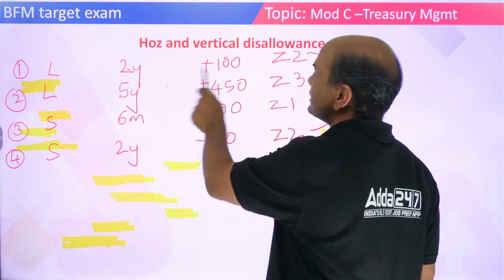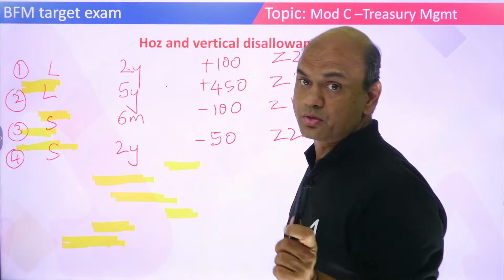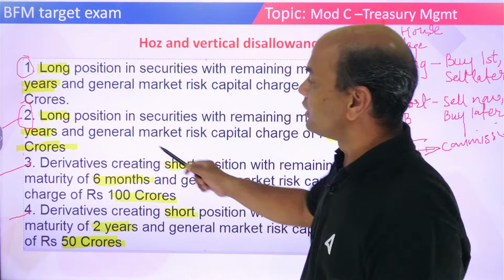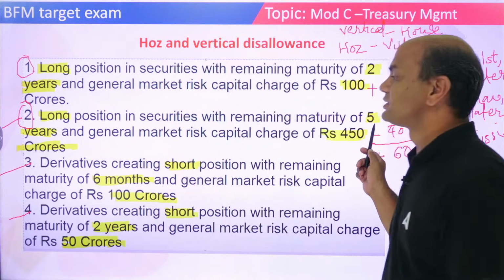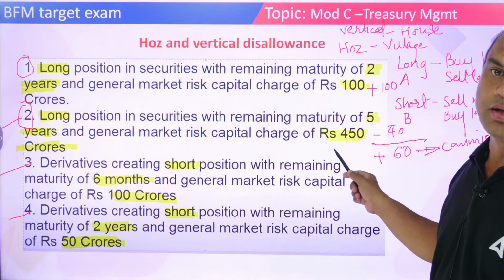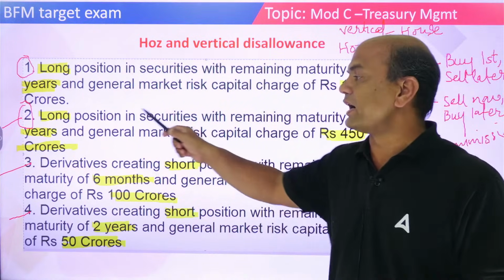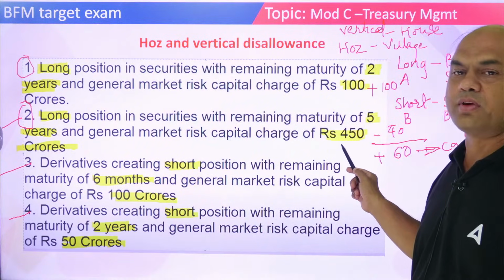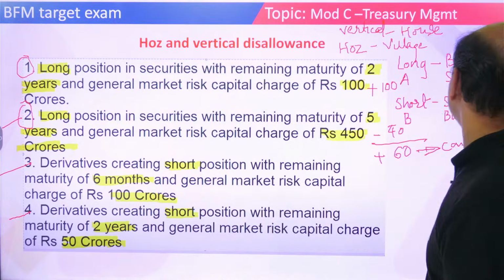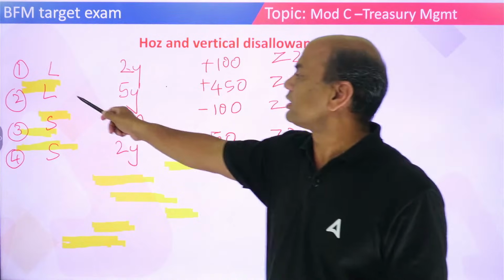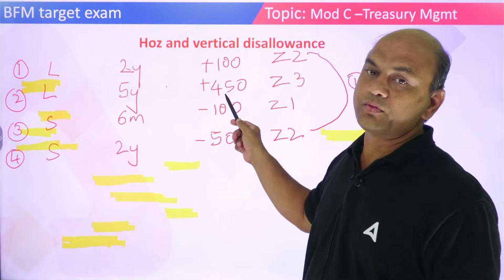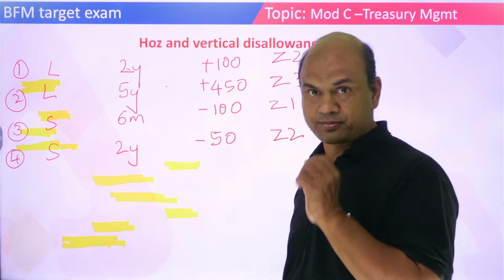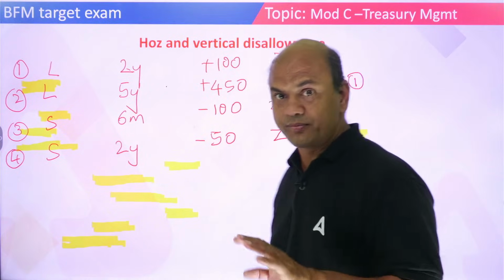2 years means second zone, zone 2. Second one: long, 5 years, 450. Pay attention to the amounts and all the 3 elements. Which is the zone? 5 years means zone 3. Okay, third one.